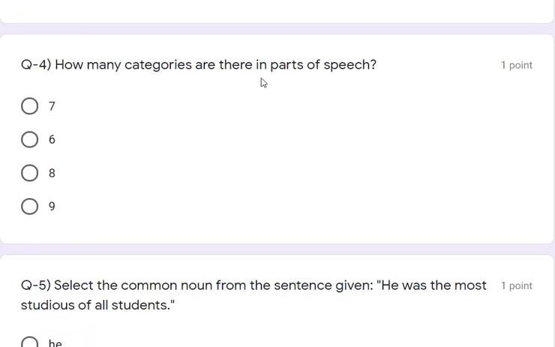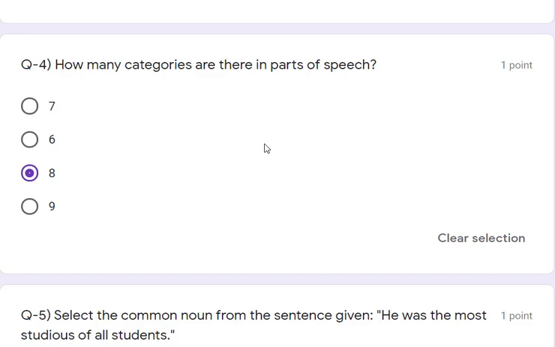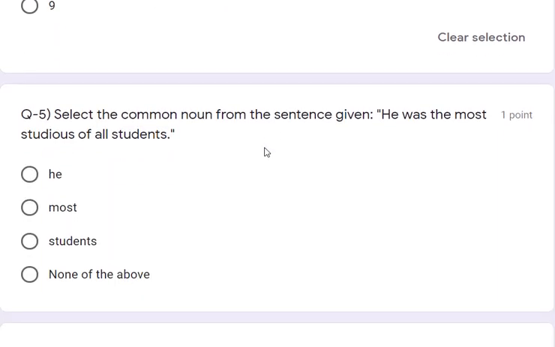Question number 4. How many categories are there in parts of speech? Can you tell me how many categories there are? That is 8 categories, right? Preposition and conjunction and pronoun and nouns, all of this includes 8 types, right? So total 8 categories are there.